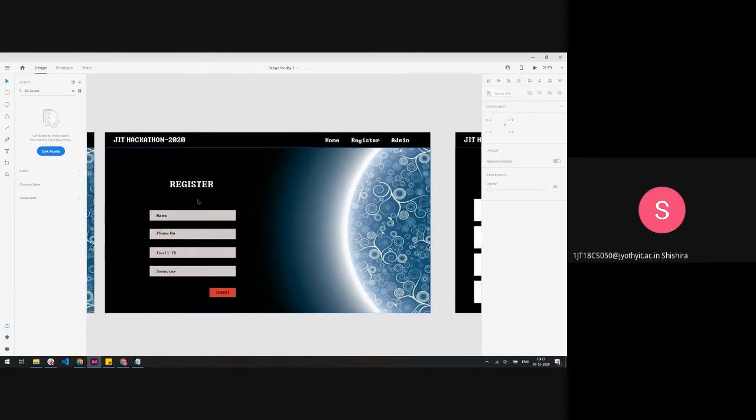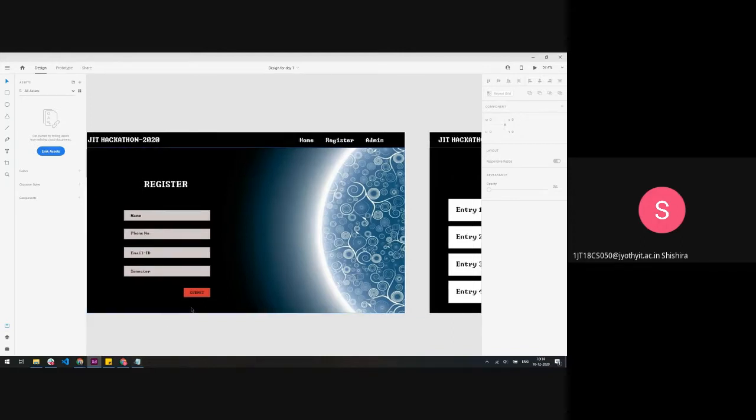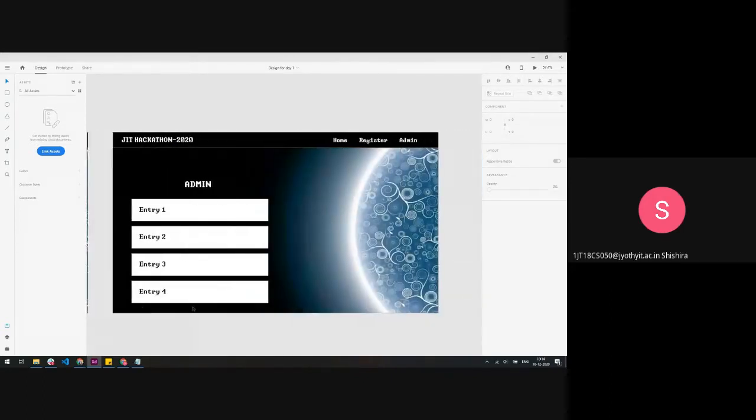So this is the register page. It has a few text fields in it: name, phone number, email ID, semester. Once you hit submit, it goes and sits in your database. That's stored permanently there. In the next page, all the people who have filled in the form, that information can be viewed here one by one. I have called this simply the admin page. So this is going to be the whole theme of what we'll be doing today.